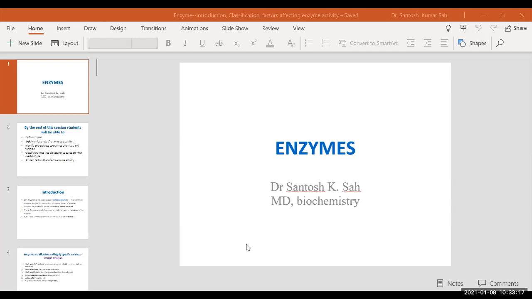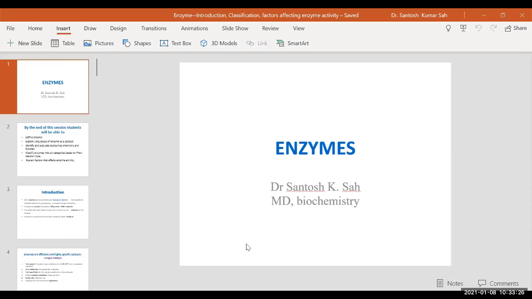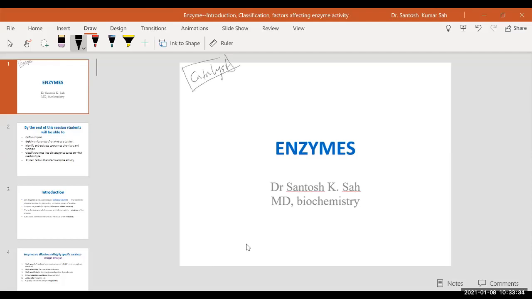Can anyone tell me what is an enzyme? They're catalysts. Very good, catalyst. They're molecules that act at a region to sometimes speed up a reaction, sometimes just start a reaction, sometimes they can even stop a reaction. Like they change the reaction usually.